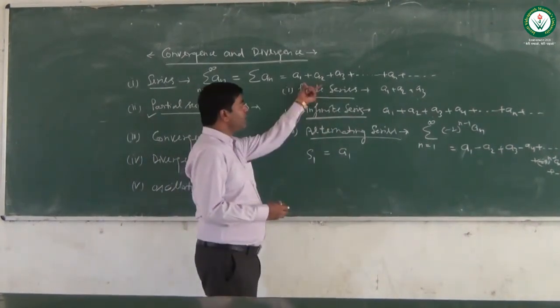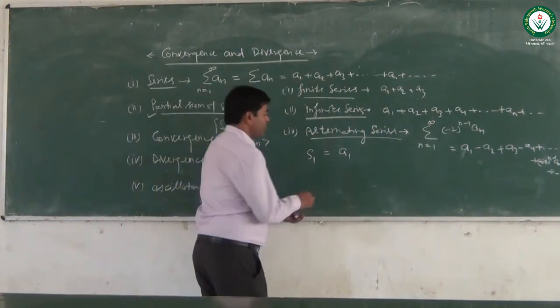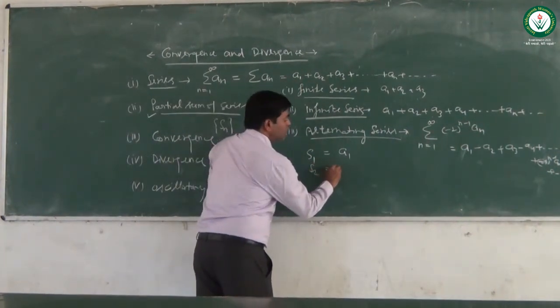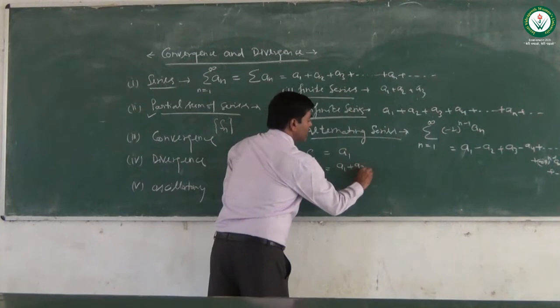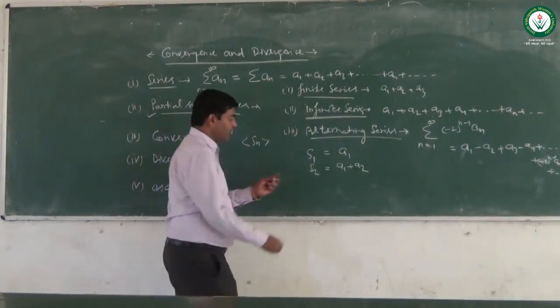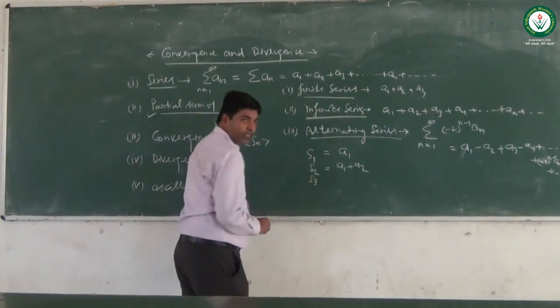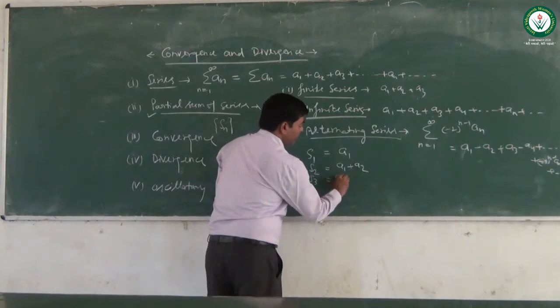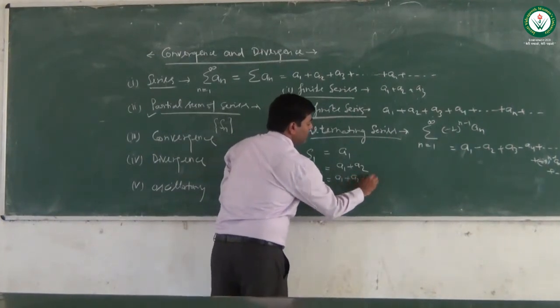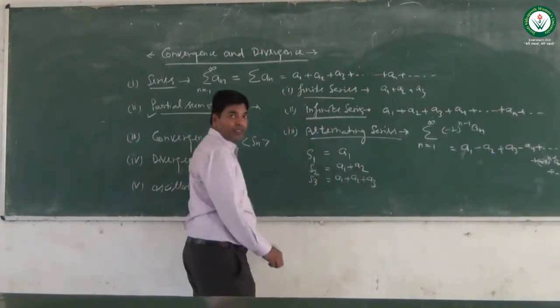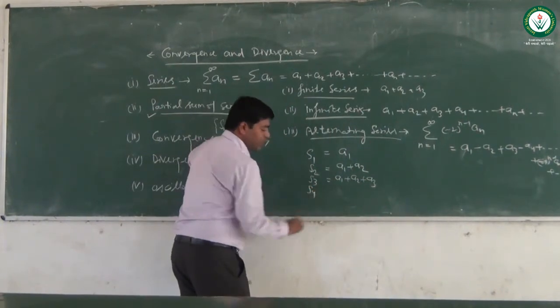When we add the second term to a1, it becomes S2, which is a1 plus a2. Again, S3 can be written as a1 plus a2 plus a3, and then S4.